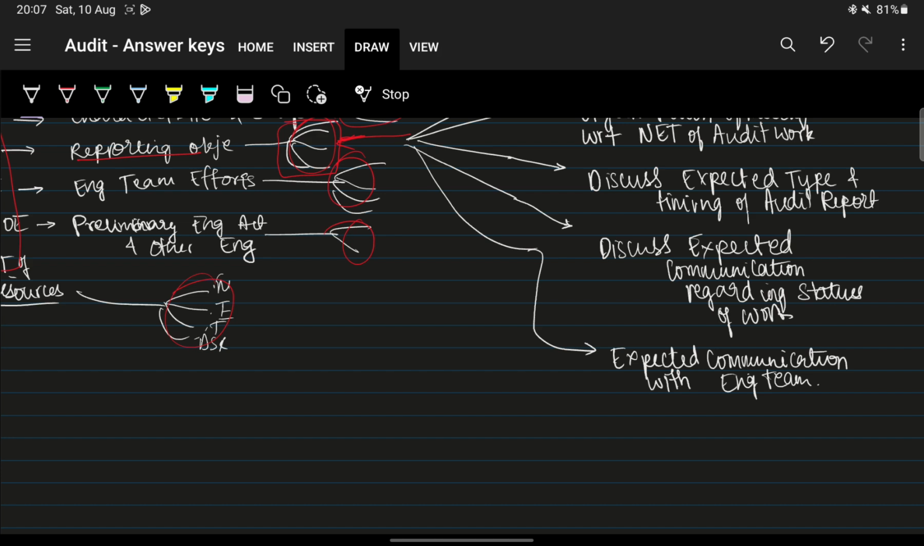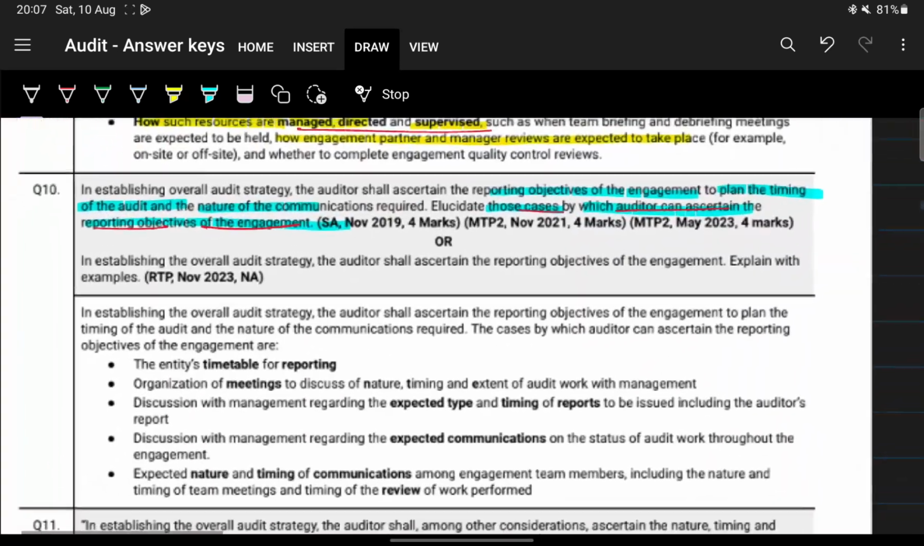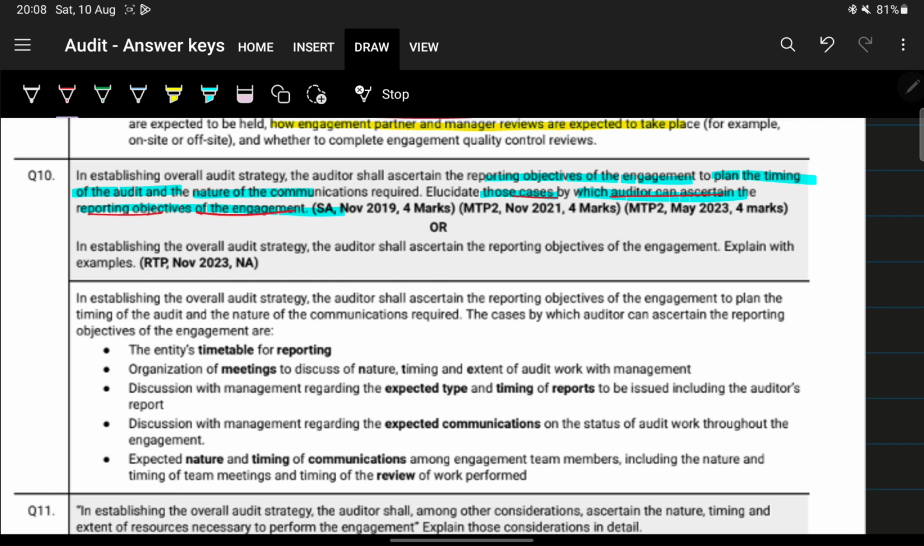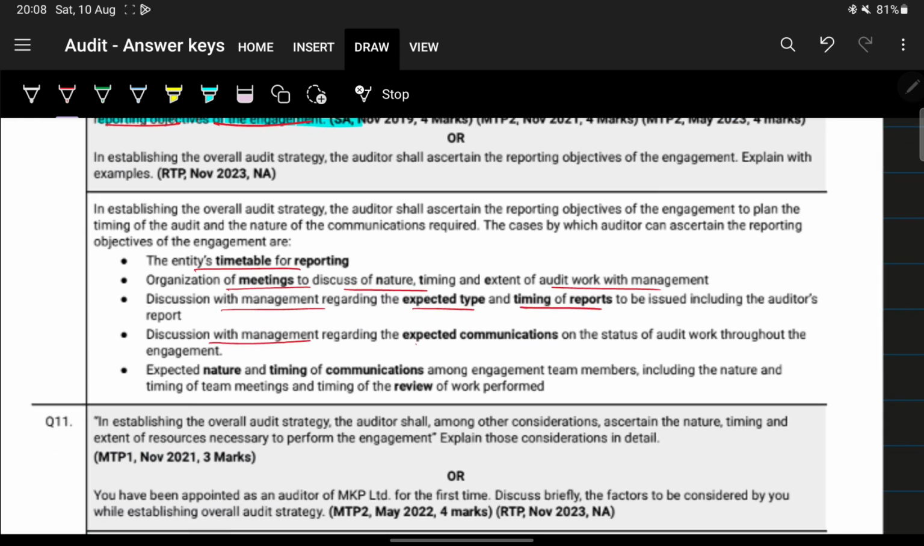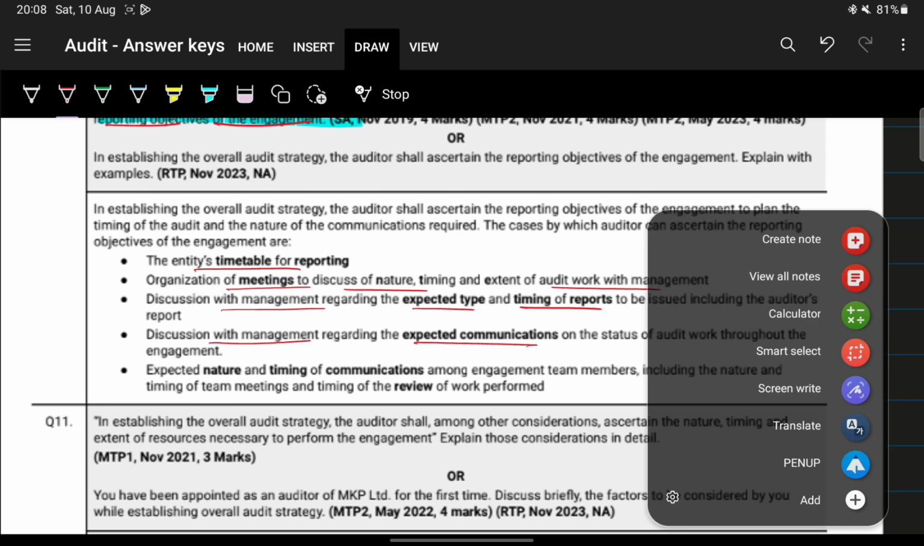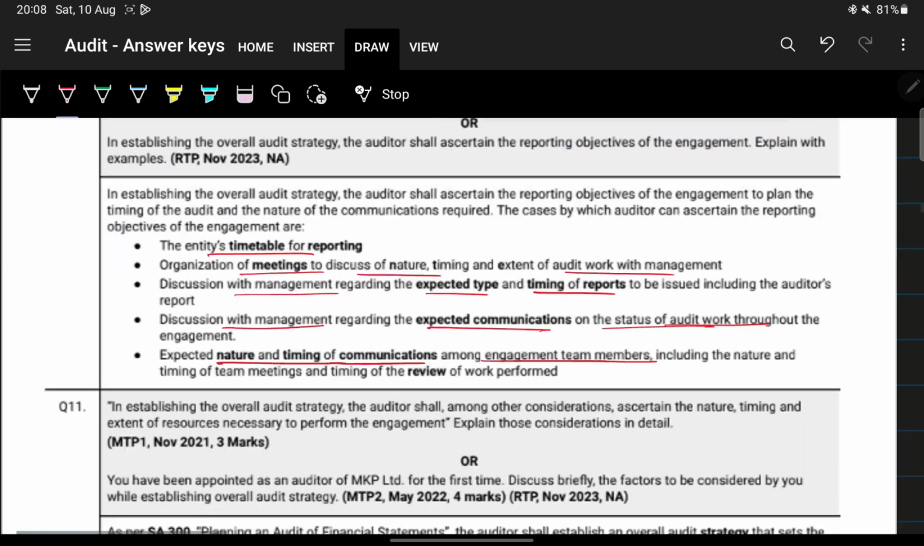Next we'll move on. We'll just see what they've given. Obviously the same thing. Entity's timetable for reporting, organization of meeting to discuss nature, extent and timing of audit work with the management. Next, discussion of expected type and timing of the reports to be issued. Next, discussion of expected communication regarding the status of audit work. And then expected nature and communication among the engagement team members. Okay, so I think that should be sufficient. So that is question number 10.